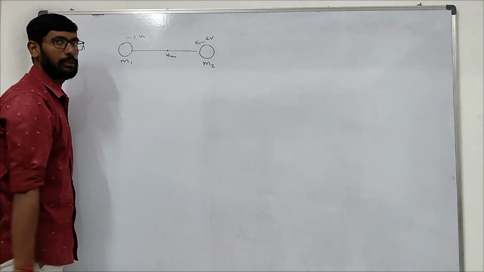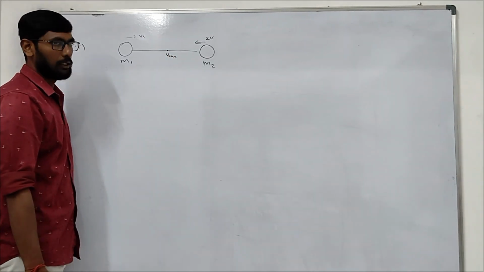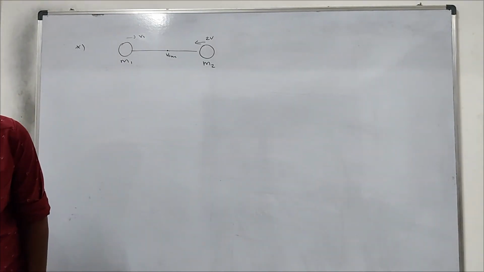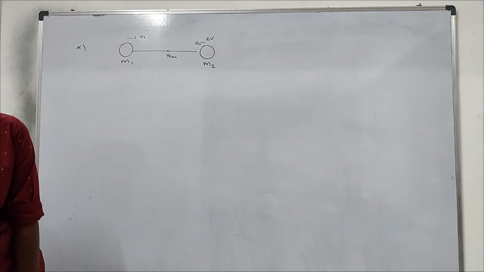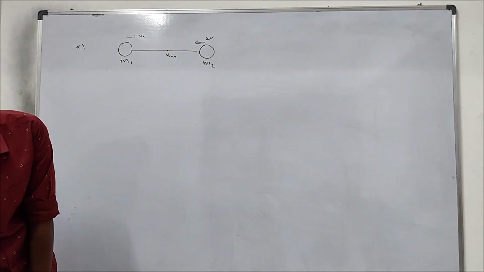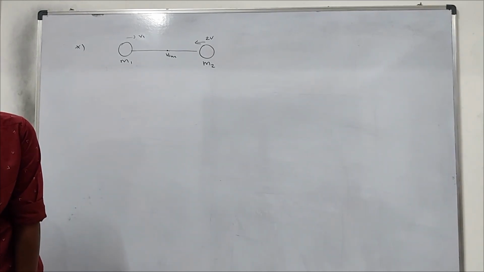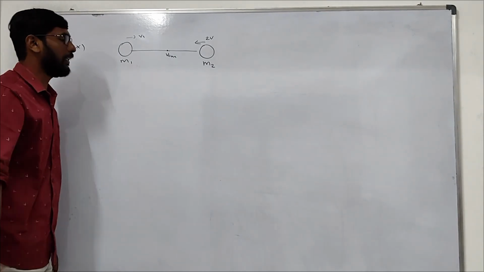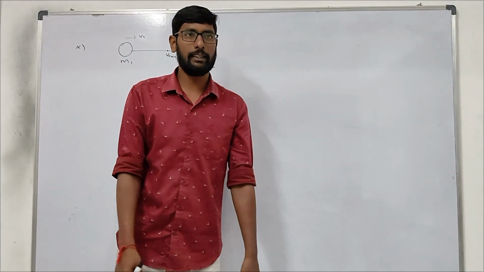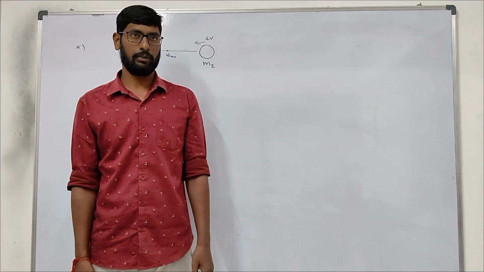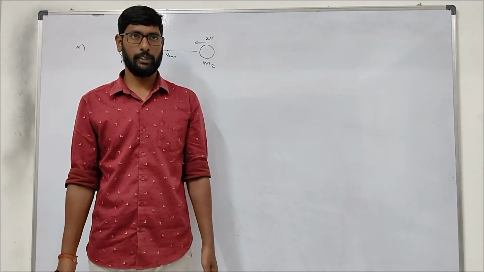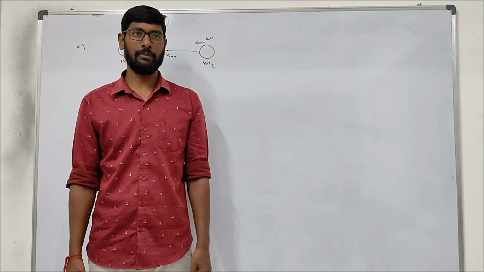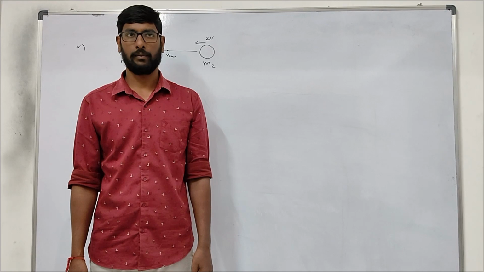There is no information given about the masses. Are these equal masses? No, right? Two particles A and B initially at rest move towards each other under mutual attraction force. They are asking the speed of the center of mass, right? The first thing we need to understand is that they are moving under internal force, right? So, due to the internal force, the center of mass will not be accelerated.